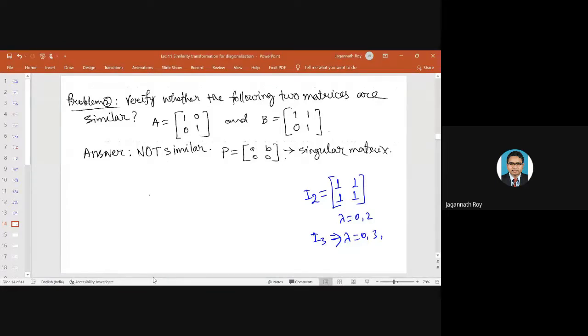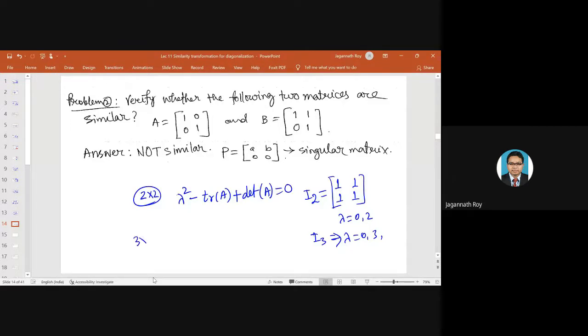Here, you apply the formula. For a 2 by 2 matrix, the characteristic equation is lambda square minus trace of A lambda plus determinant of A equals 0.